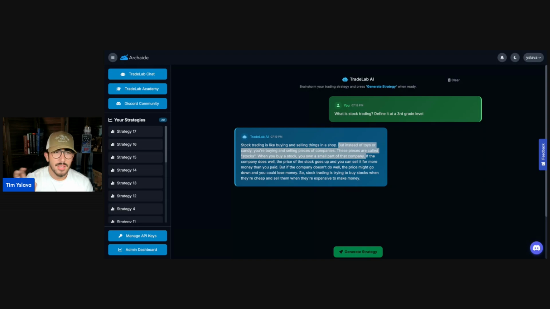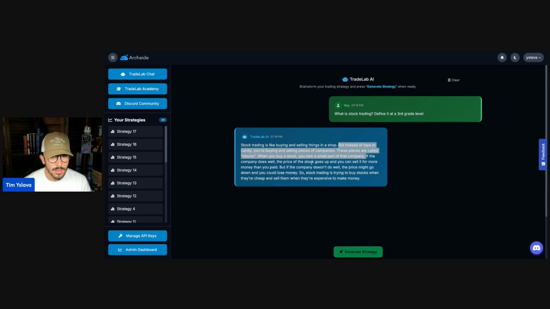The stock market, as we covered in a previous lesson, is just connecting a buyer and a seller. It's the same way that the seller of the toys goes to the toy store and says, hey, please find me some buyers. And then you go into the toy store and you buy that toy that the person is selling. The stock market works the exact same way. Instead of toys, though, you're buying and selling a part of a company. This could be Amazon or whatever.